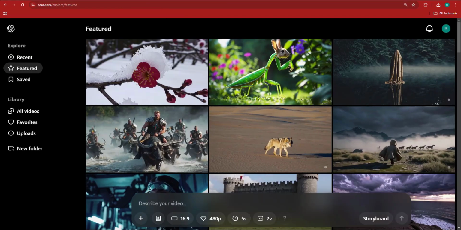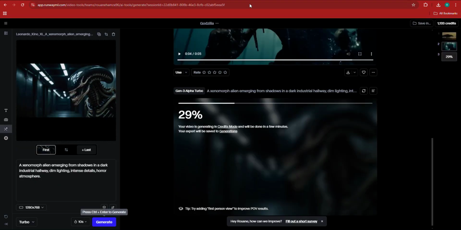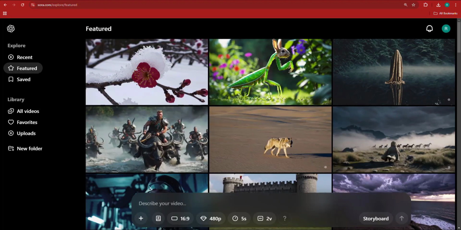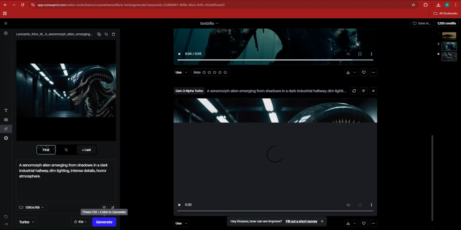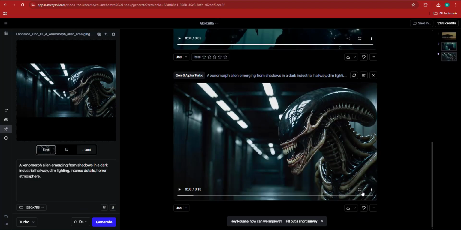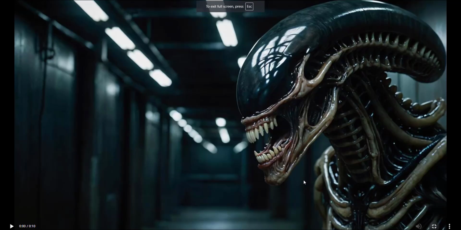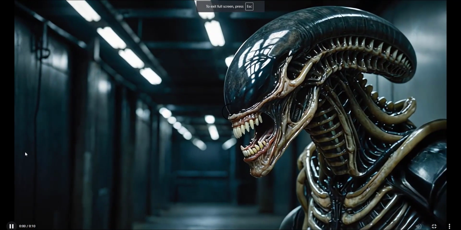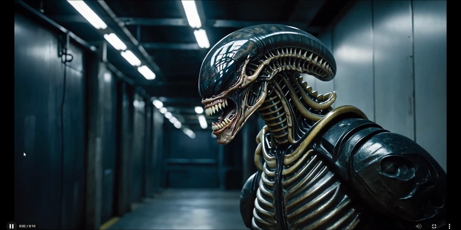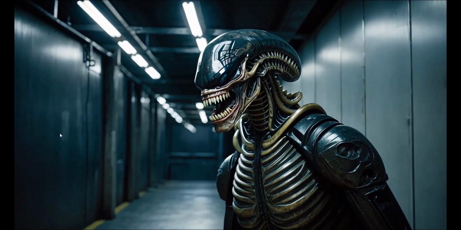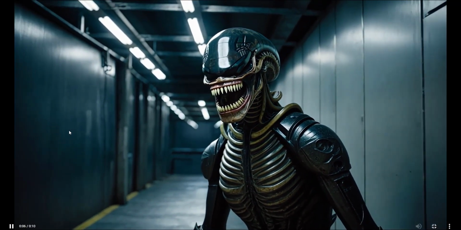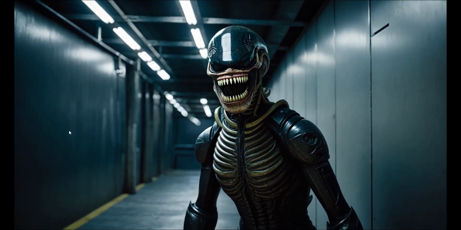But I pay for the $35 plan for Runway, so if I consume all my credits, I'm not going to have any credits. It's quite faster. That's why it's called Turbo. But that is great because it's going to give us the result first here, and then we can go and check it out on Sora. Yeah, this is not bad. Yeah, quite scary, but it doesn't show so much movement from the alien, right?